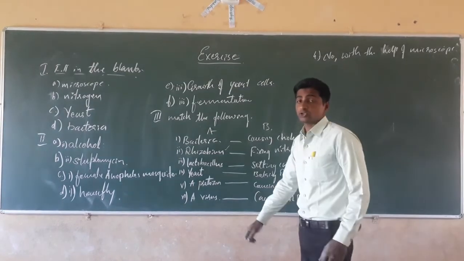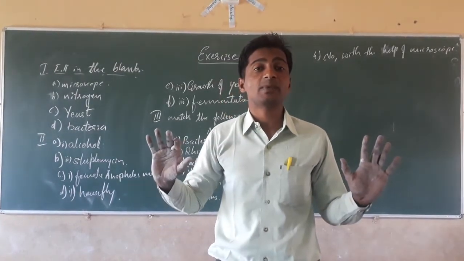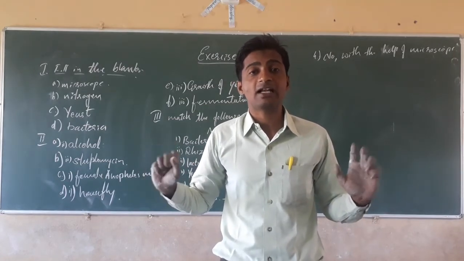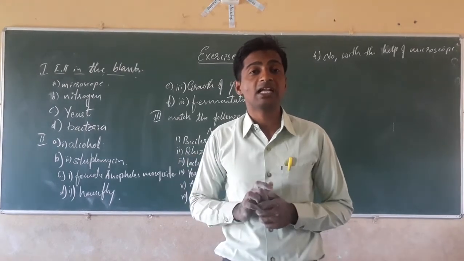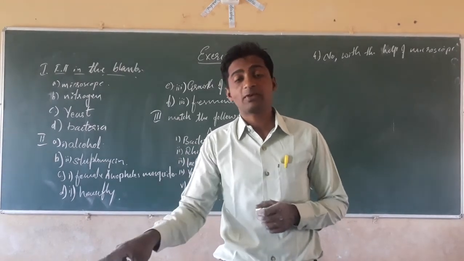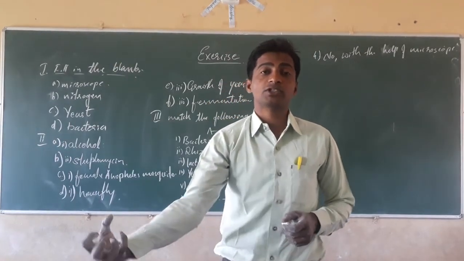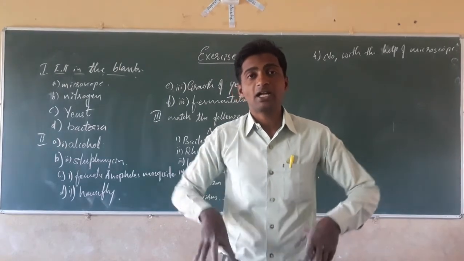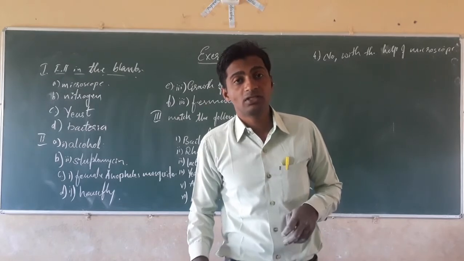What happens? Yesterday I told you that nitrogen is present in the atmosphere at 78%, but plants and animals are totally unable to take it directly from the atmosphere. They have to depend on microorganisms. The microorganisms present in the soil absorb the atmospheric nitrogen and give it to the plants through the roots. The plant absorbs this nitrogen or converts it into nitrogen compounds.